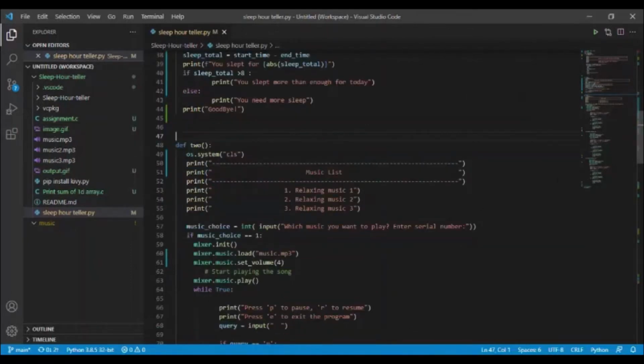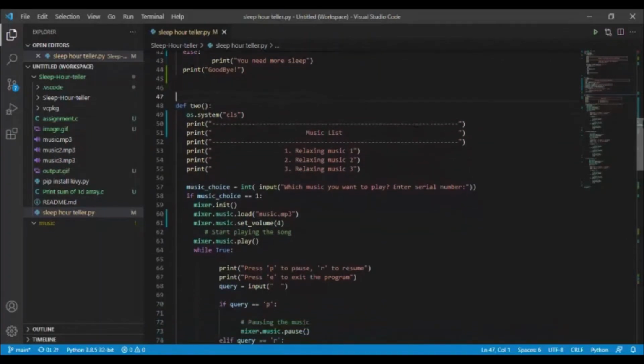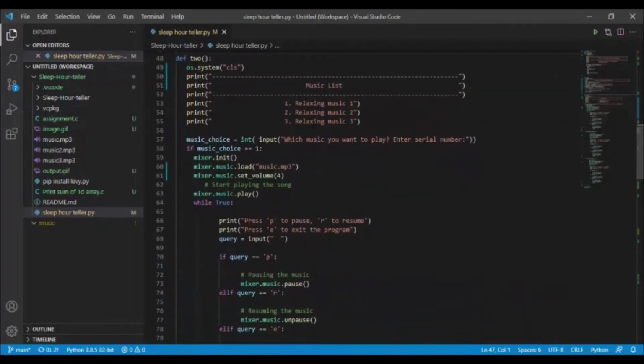Here is function 2. Firstly, this is the message for the music list. There are 3 music tracks: relaxing music 1, then 2, then 3. An integer variable named music choice will store the music serial number you want to play.